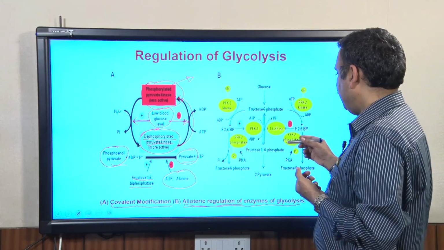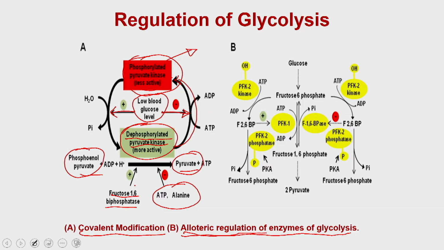You can imagine fructose 6 phosphate getting converted into fructose 1,6 bisphosphate, and this reaction is catalyzed by phosphofructokinase. Phosphofructokinase has an allosteric binding site for fructose 2,6 bisphosphate, which is neither a substrate nor a product of this reaction, and because of that it modulates its activity.